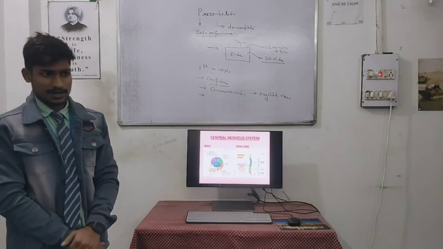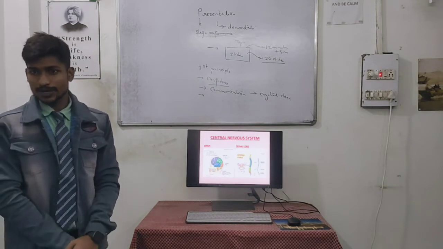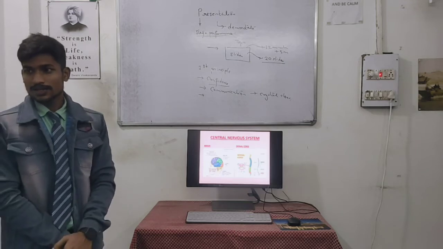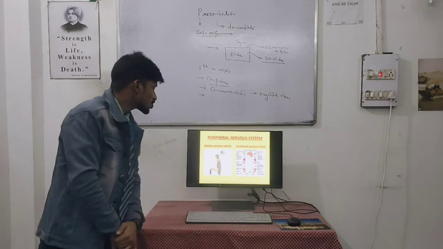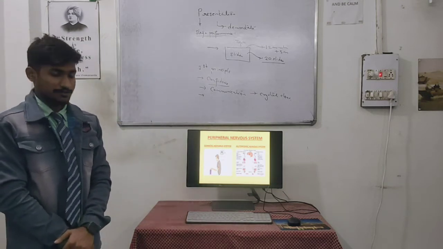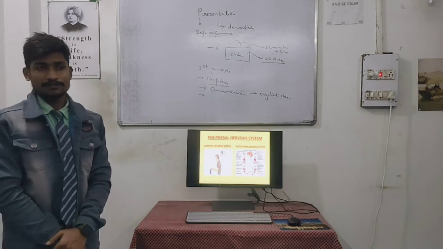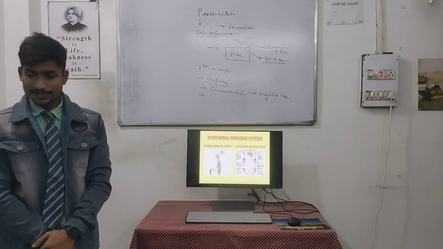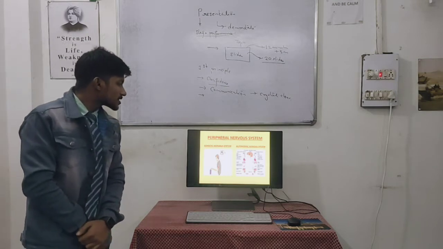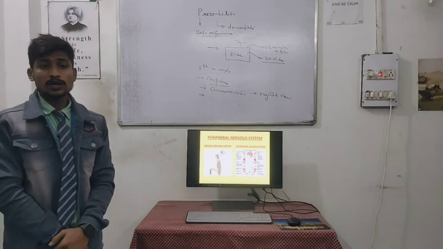Till now in my syllabus, these nerves have not yet been discussed, so we are proceeding to the next topic. Somatic nervous system and autonomic nervous system. Here we can see a vast range of neurons, where we have mixed nerves, motor nerves, and sensory nerves. The somatic nervous system, as we can see, is mainly based on our regular events.